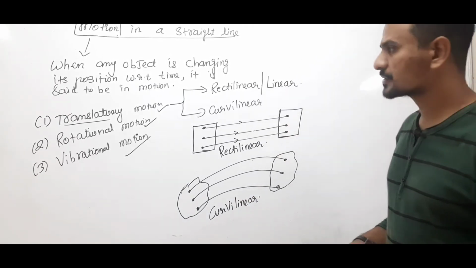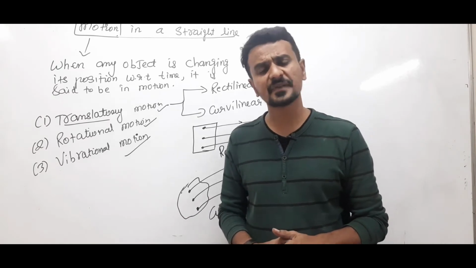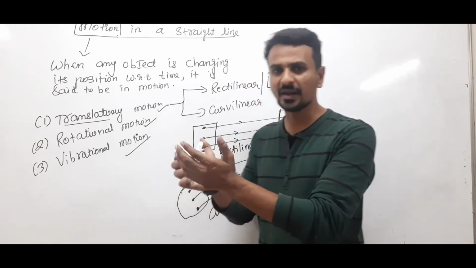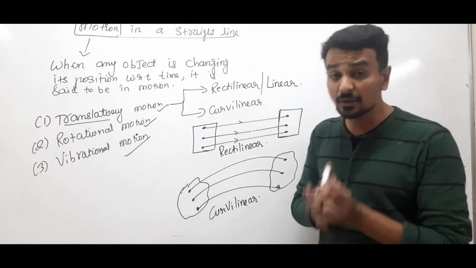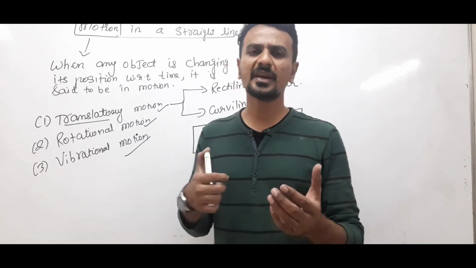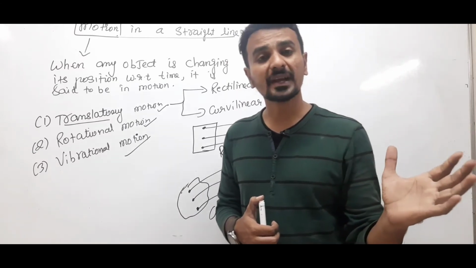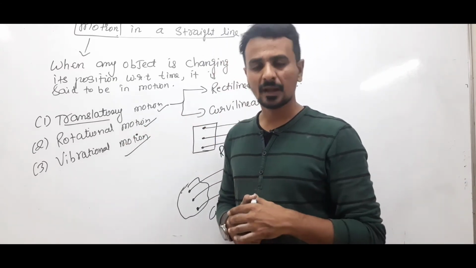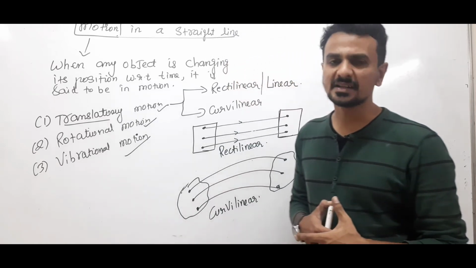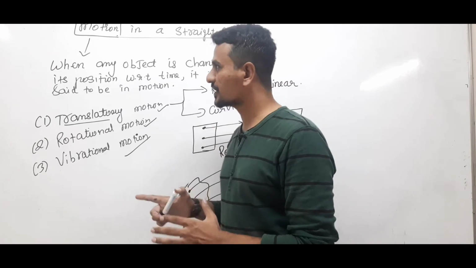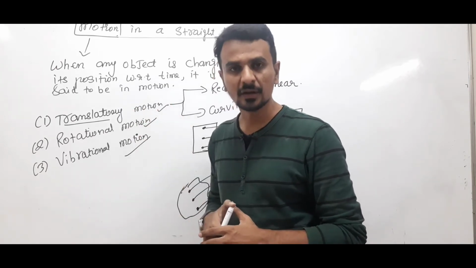Clear? So translational motion is further classified into two: rectilinear, when all the particles inside the body move in a straight direction and travel equal distance, then they are performing rectilinear or linear motion. If they are moving in a curved path, then that type of motion is known as curvilinear motion. Clear? So these are the types of motion, the definition of motion.